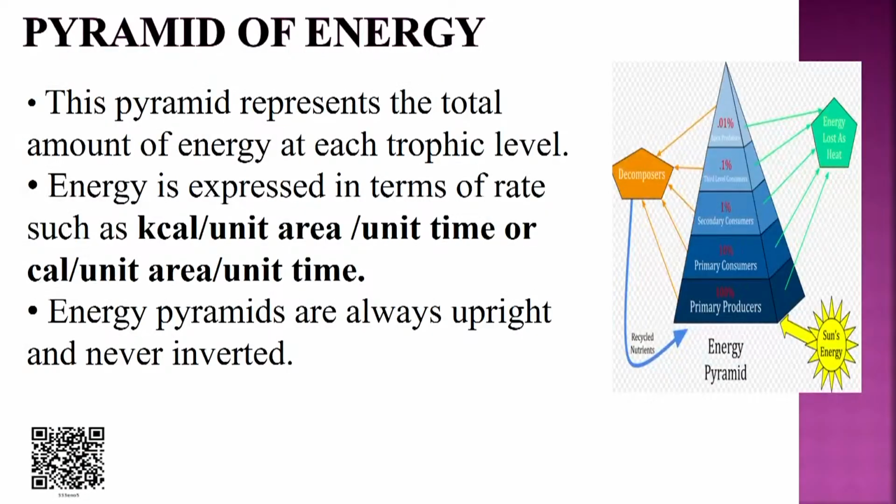Next is pyramid of energy. This pyramid represents the total amount of energy at each trophic level, and energy is expressed in kilocalories per unit area per unit time or calories per unit area per unit time. Energy pyramids are never inverted, they are always upright. Now we talk about ecological efficiency, and this rule was proposed by Lindemann in 1942.